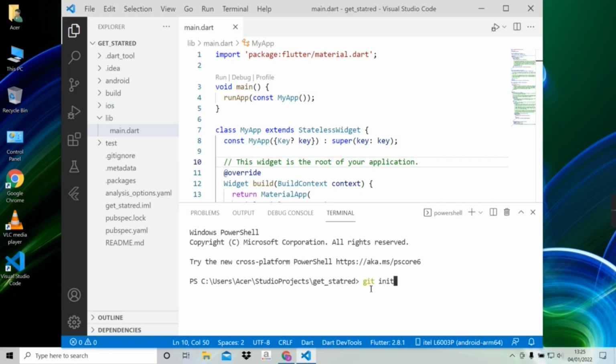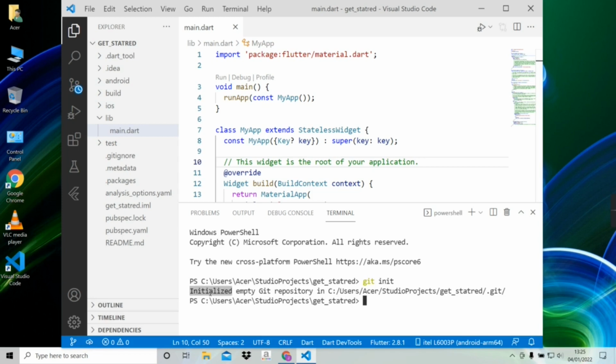The job of this command is to initialize an empty repository. Here, repository means a folder. We can also call it repo. So, a local repo will be created in our system. If I enter this command, we can see initialized an empty repository. In this repo, we will be able to add our code and commit it. Even we can push it remotely.